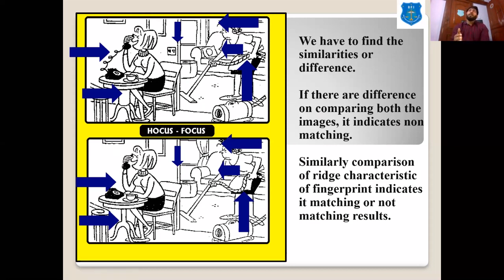So while comparing, we do the same thing. At a specific point, we see whether this individual characteristic is present or not. Both these images appear to be the same, meaning the class characteristics are the same, and the pattern of both could be a loop. But when we compare the individual characteristics like the cord or the pillow or any other things, it shows it is different.